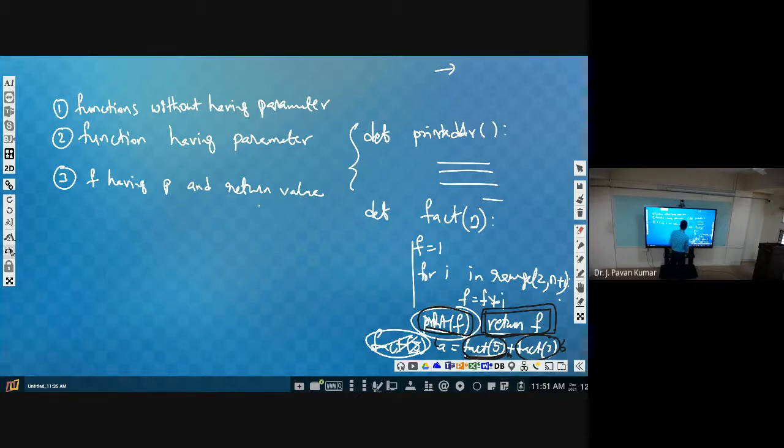It is like you have 5 statements, 1, 2, 3, 4, 5, one after another: first statement, second statement, third statement, fourth statement. One after another, control is passing. After executing this, it comes to the next line. After executing this, it comes to the next line. Like this, we have sequential flow. Control is like this.